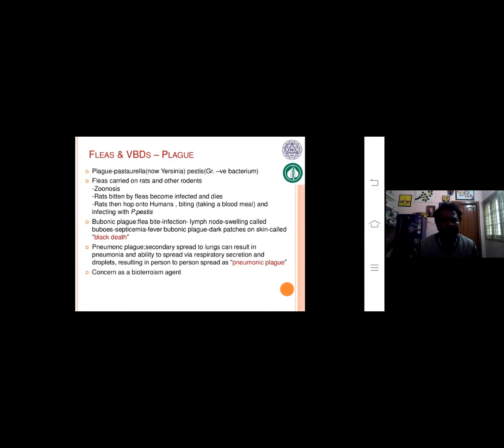The second type is pneumonic plague. It is a secondary spread to the lungs and can result in pneumonia. It spreads via respiratory secretions and droplets, resulting in person to person spread.